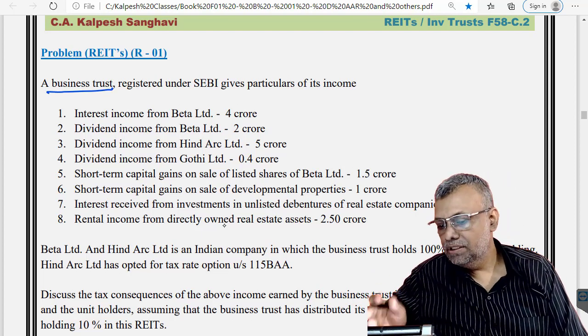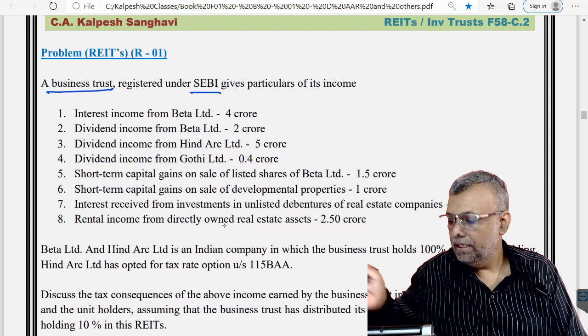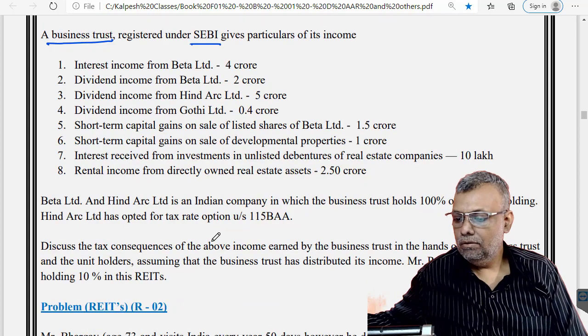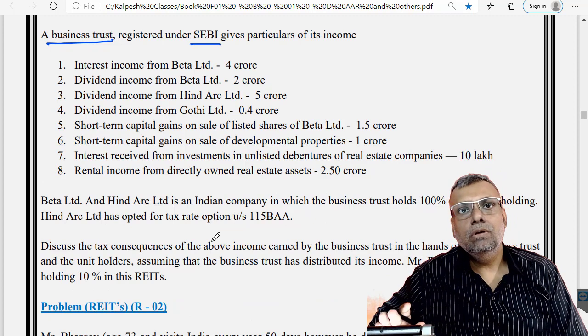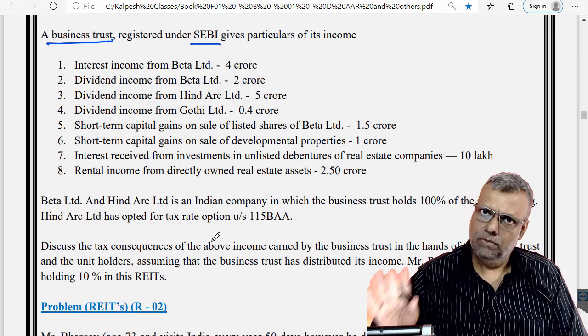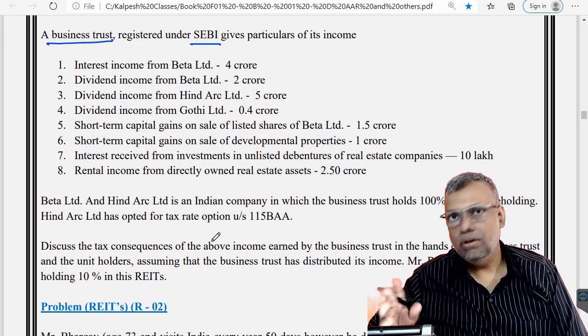First of all, the different types of income of a business trust, which is already given, registered with SEBI. It has a variety of incomes. Interest and dividend income should come from a special purpose vehicle, and any rental income should come out of the real estate which is directly owned by the business trust, or the real estate investment trust.